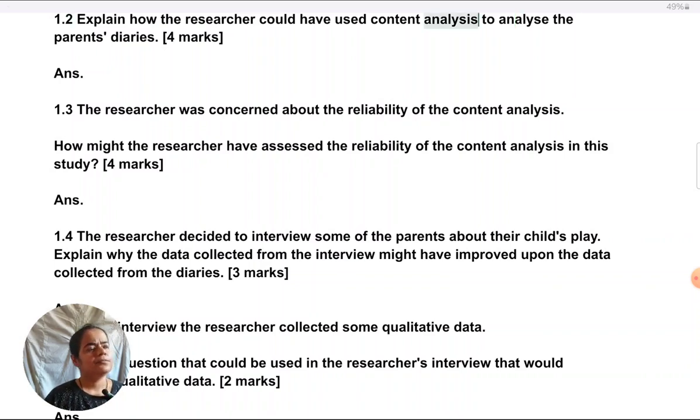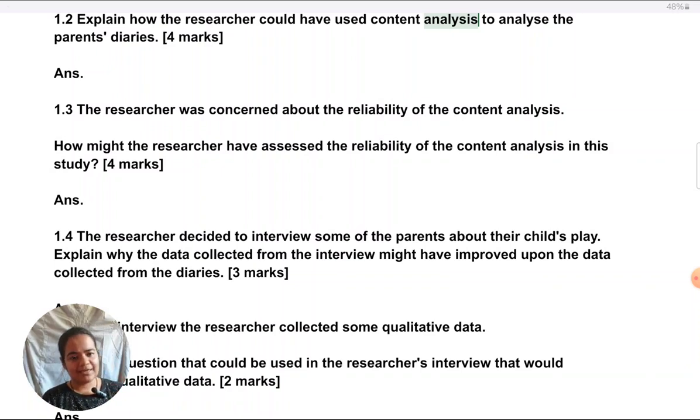And keep the steps in logical order. Some students write very haphazardly. So the first thing they remember, supposing, is coding. So the first thing they'll put is coding without first mentioning anything about identifying key themes. So make sure the steps are going in the correct sequence that they should.